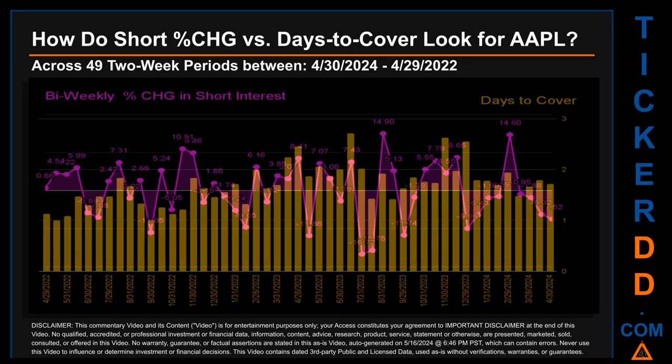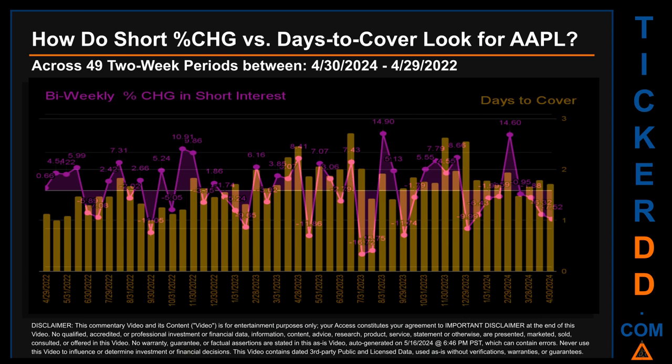Zooming out, I looked across 49 2-week snapshots, from latest found, April 30, 2024 to oldest found, April 29, 2022. In the graph, I overlaid bi-weekly percentage change in short interest against days to cover. Across these 49 2-week snapshots, the average percentage change of short interest was about 0.09%. Other interesting data points include: the largest percentage increase in short interest was 14.90%.